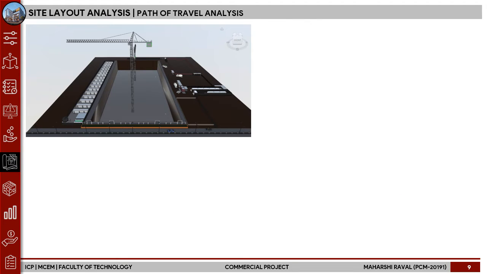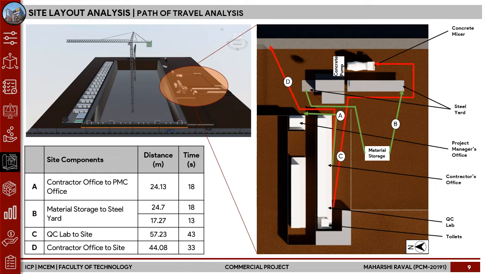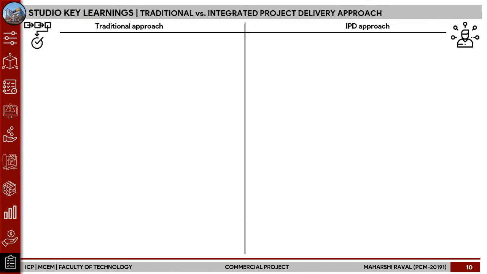Coming to the site layout analysis, we conducted the path of travel analysis in the Revit software, where we took a sample of the site and compared the travel times between the important locations in the site. So locations like the contractor office to the PMC office, the material storage to the steel yard, the QC lab to the site, the contractor office to the site. And what we found was that the distance and time for all these locations was very less, and the site has been laid out very well.